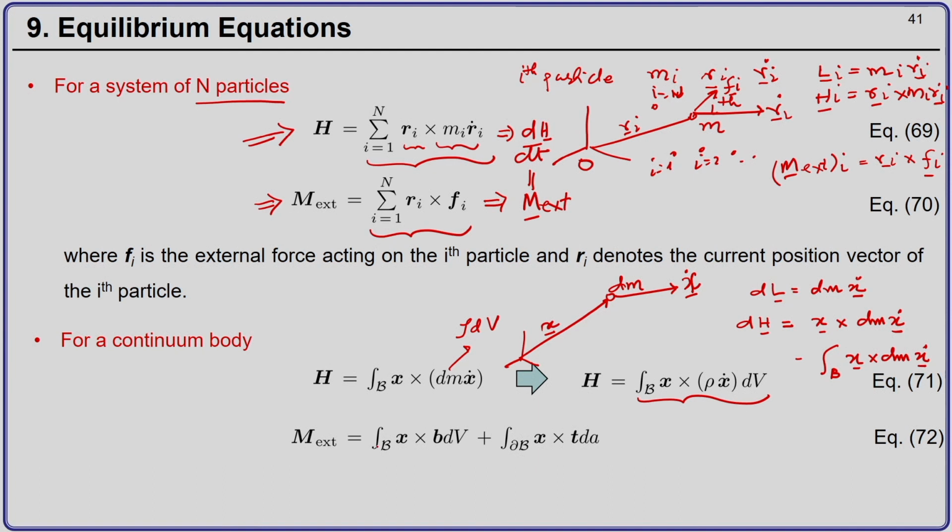A continuum body, as we had discussed, is acted upon by both the body forces and the externally applied surface tractions.